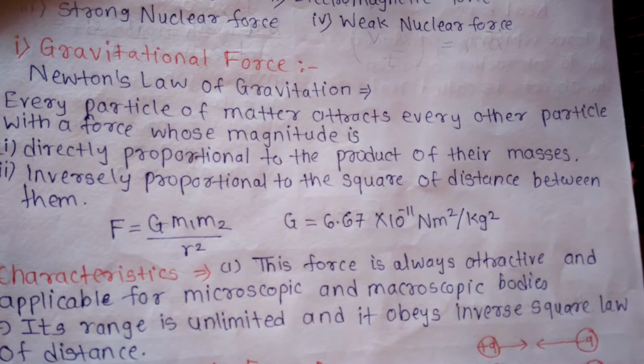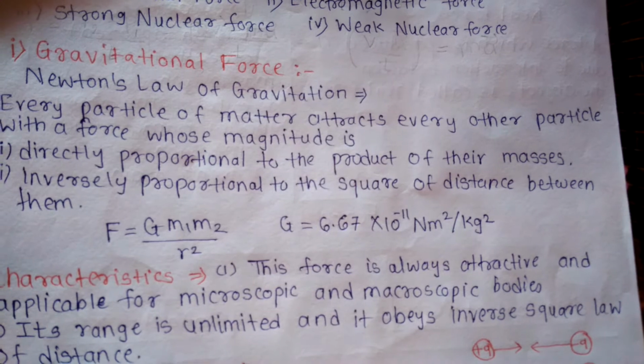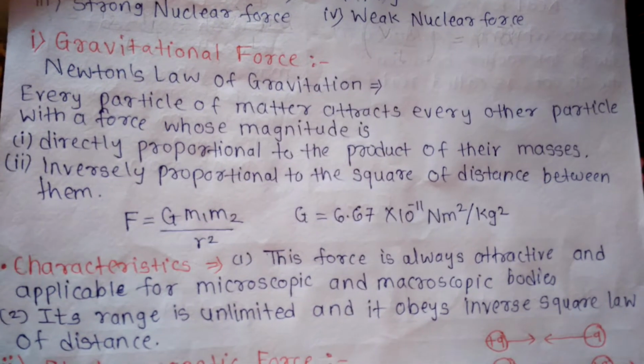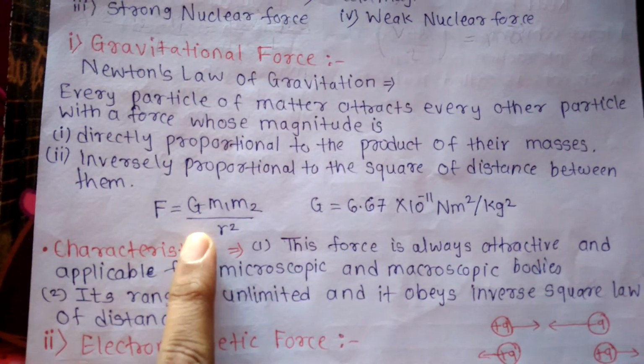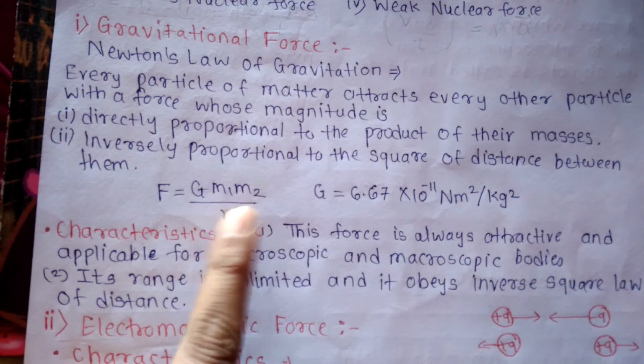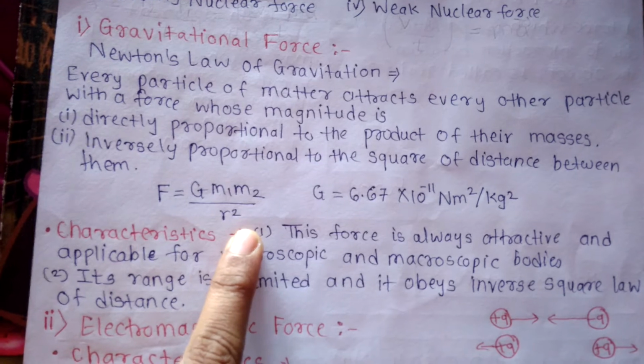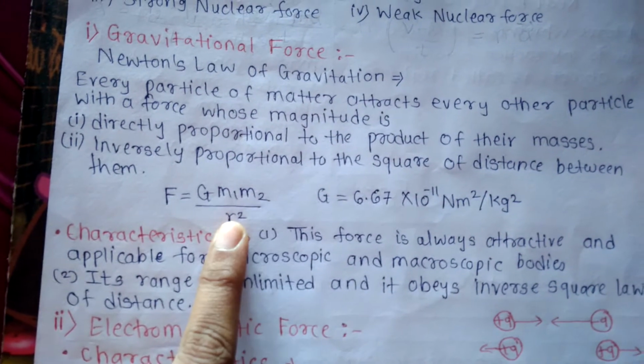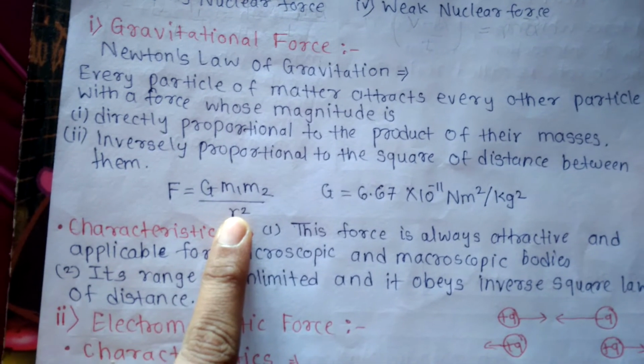The magnitude of the force of attraction, which is called gravitational force of attraction, is given by F. F is equal to G m1 m2 by r square. m1 and m2 are the masses of the two particles, and r is the distance between the particles.